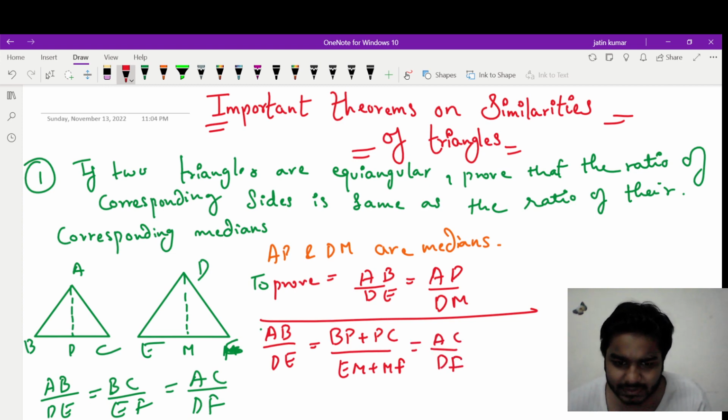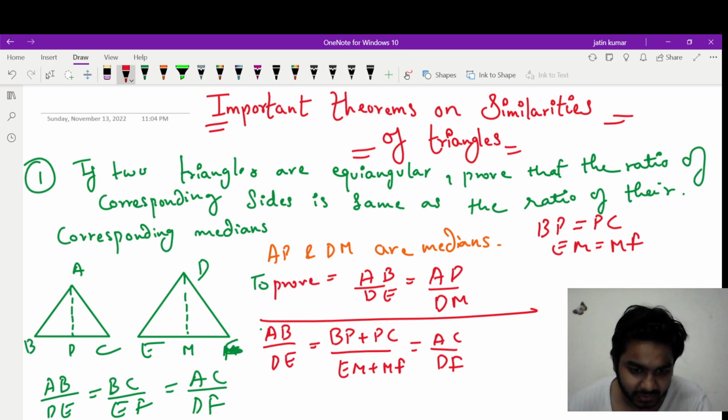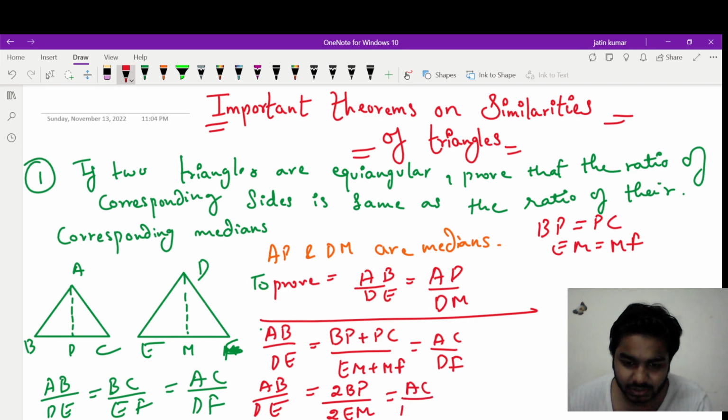And we know that BP is equal to PC and EM is equal to MF, because a median divides the opposite side into two equal halves. So AB upon DE, BP plus PC can be written as twice of BP, and in the denominator twice of EM, and this will be AC upon DF.